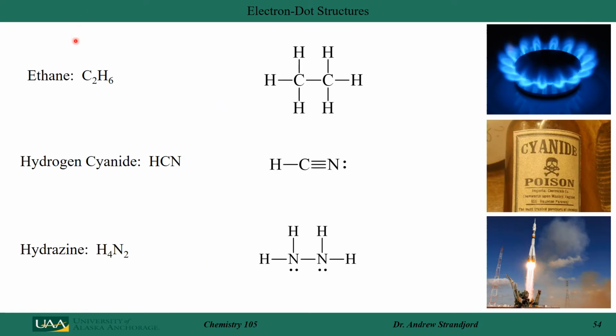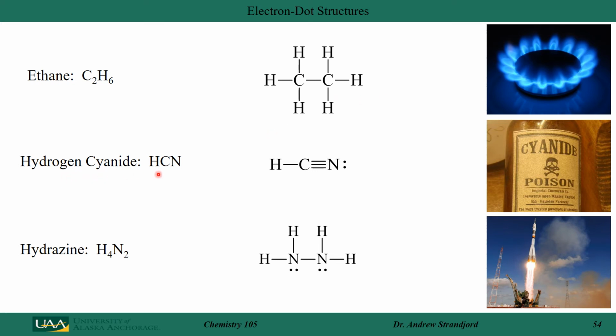By knowing the number of bonds that each of these elements likes to form, we could use that methodology to actually create molecular structures very quickly. For example, in ethane, I know carbon likes to have 4 bonds to it, hydrogen likes to have 1. So, I put that together, the only structure I can draw where carbon has 4 bonds and hydrogen has 1 is this molecular structure.